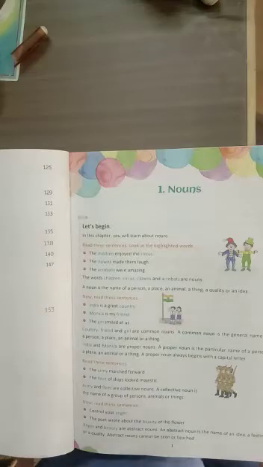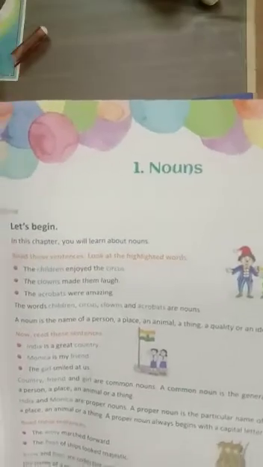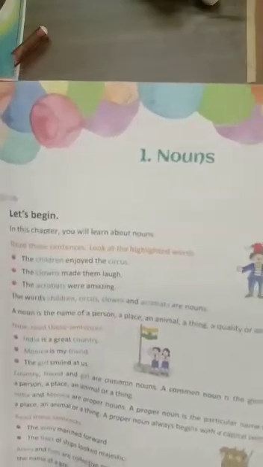From there we are learning what is a noun, what is a pronoun, what is an adjective, what is an adverb, what is a preposition, what is a conjunction and an interjection. All these are parts of speech.